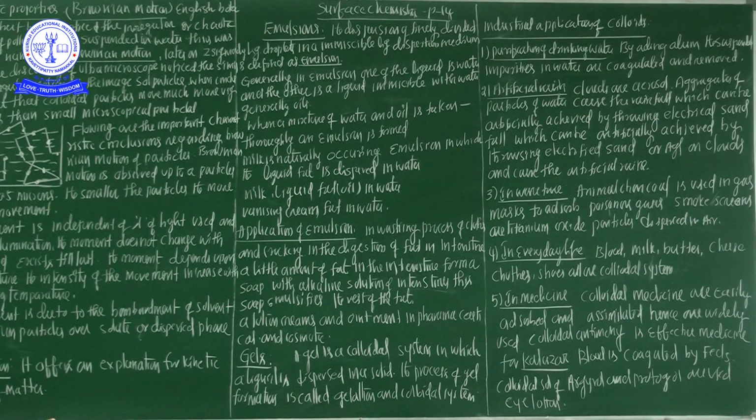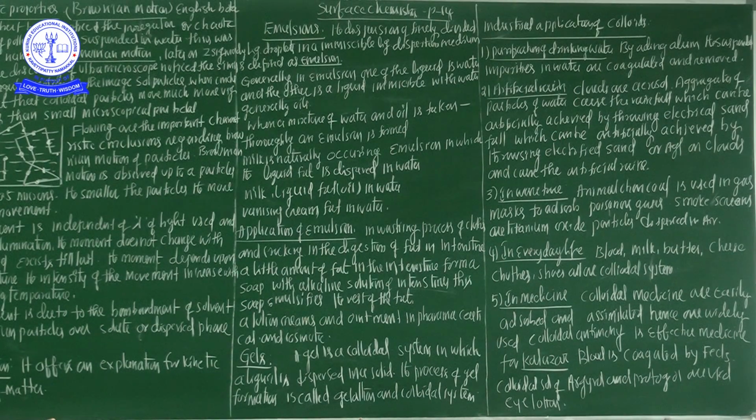Latex is a colloidal suspension of negatively charged rubber particles in water and can be deposited on the metal by the electro forces. And next one is artificial rain.